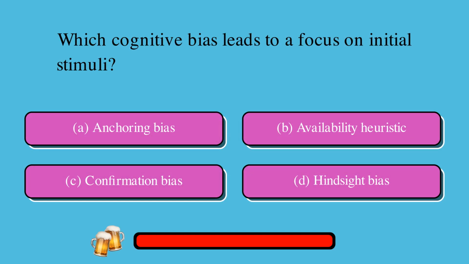Which cognitive bias leads to a focus on initial stimuli? A. Anchoring bias, or B. Availability heuristic, or C. Confirmation bias, or D. Hindsight bias? The correct answer is A. Anchoring bias.